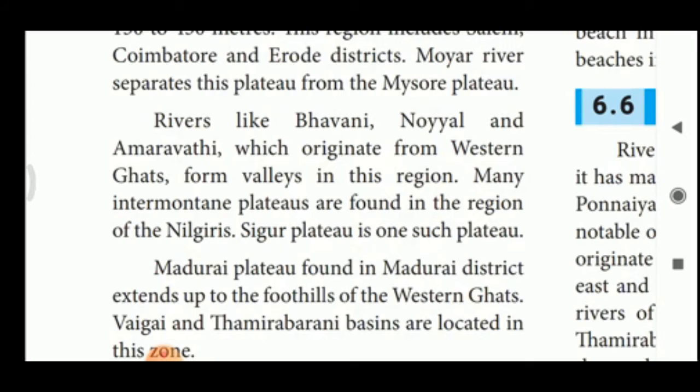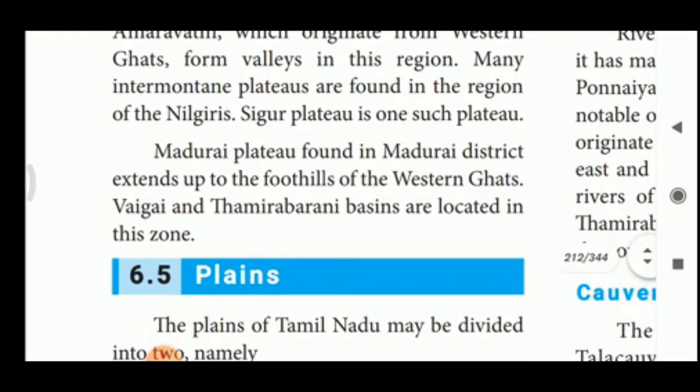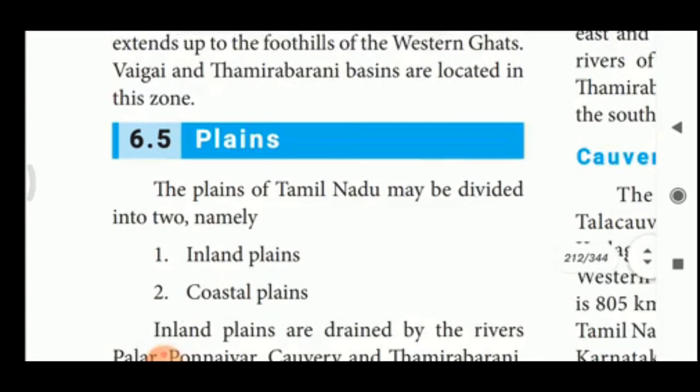Many intermontane plateaus are found in this region of the Nilgiris. Sigur Plateau is one such plateau. So, what is the intermontane plateau? In between some other plateaus there are. That is only called an intermontane plateau. That type of intermontane plateau is the Sigur Plateau. Madurai Plateau, found in Madurai district, extends up to the foothills of the Western Ghats. Vaigai and Tamirabarani basins are located in this zone.